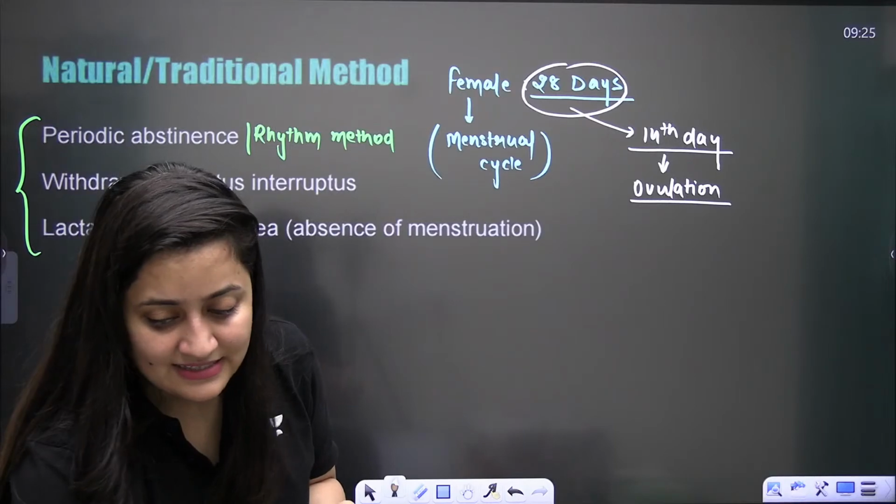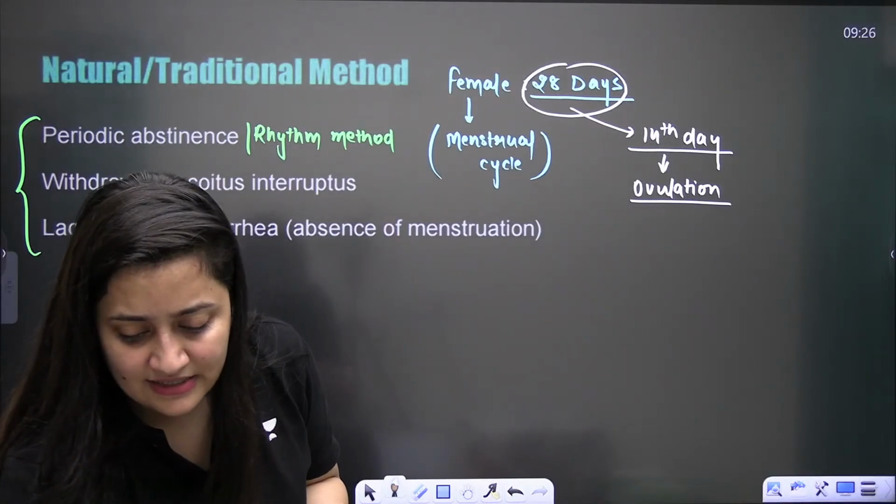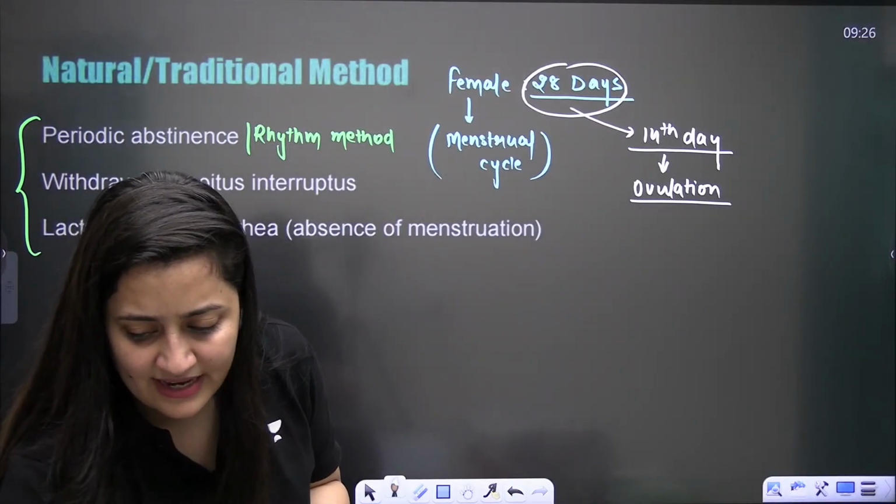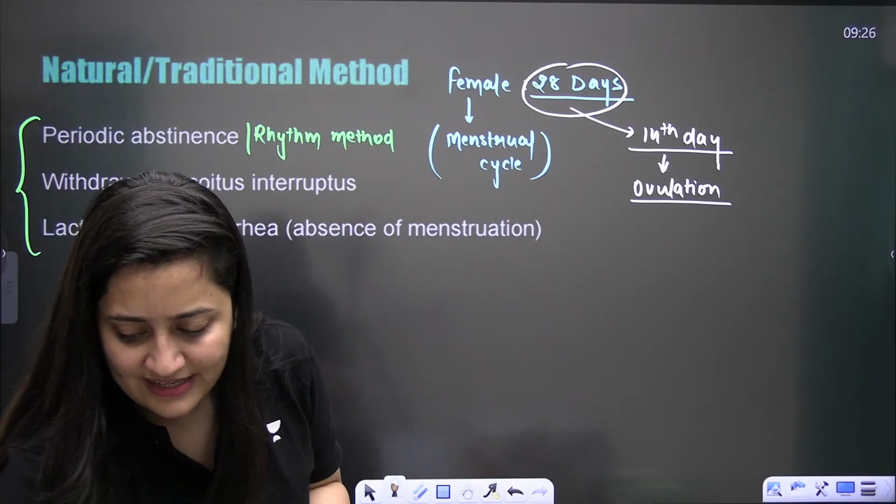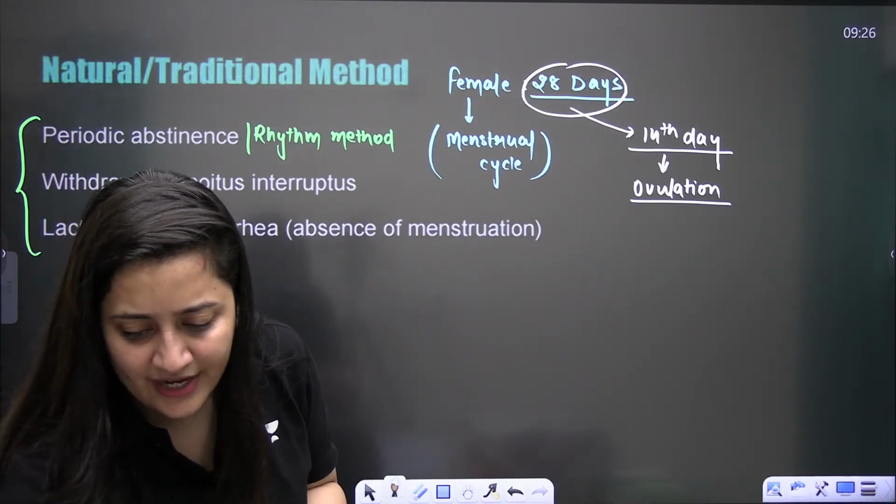Yes, secondary oocyte. So is there any arrest in that secondary oocyte or not?